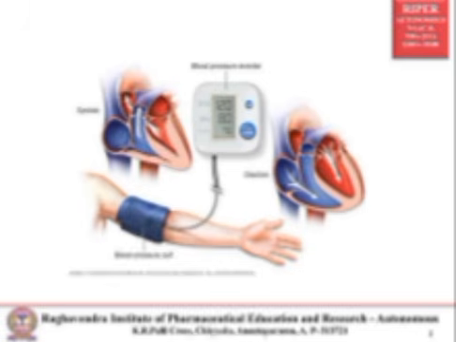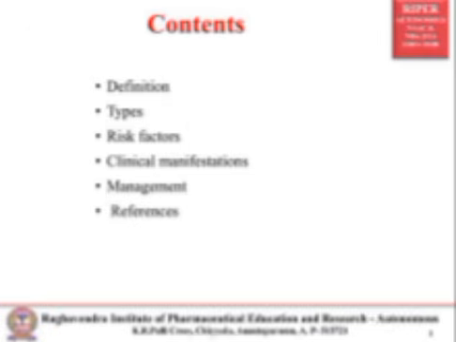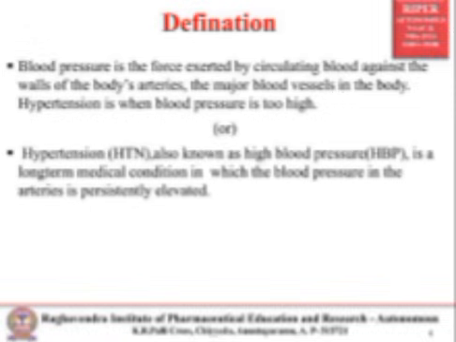In this video we are going to see the definition, types, risk factors, clinical manifestations, and management. First of all, the definition: what is meant by blood pressure? Blood pressure is the force exerted by the circulating blood against the walls of the body's arteries, the major blood vessels in the body. Hypertension is when blood pressure is too high.